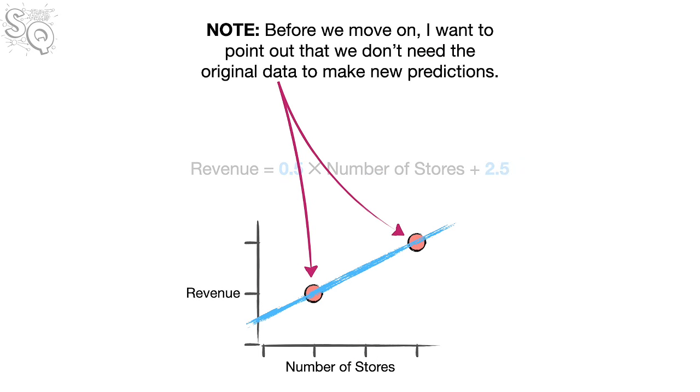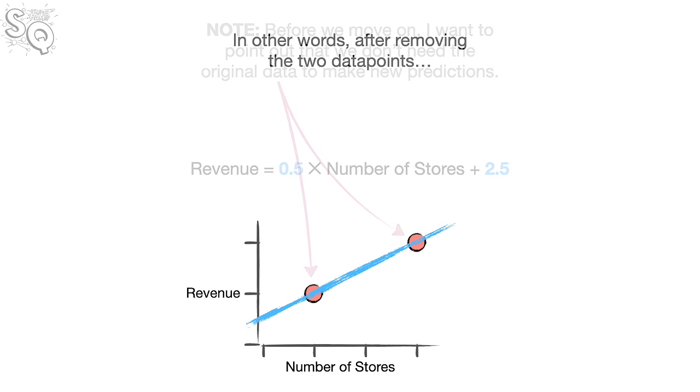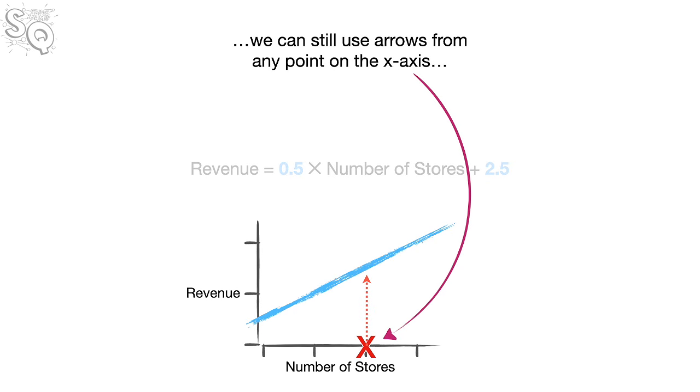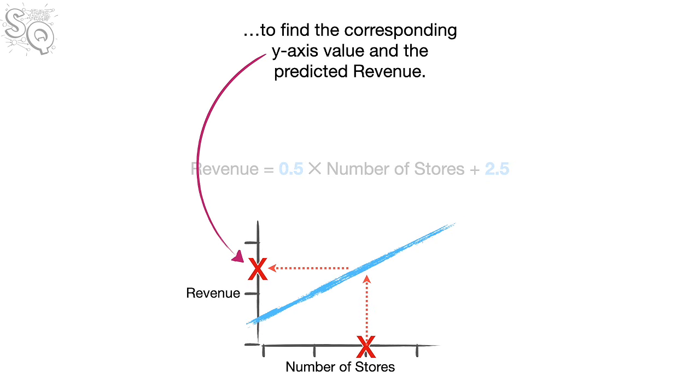Note, before we move on, I want to point out that we don't need the original data to make new predictions. In other words, after removing the two data points, poof, we can still use arrows from any point on the x-axis to find the corresponding y-axis value and the predicted revenue.